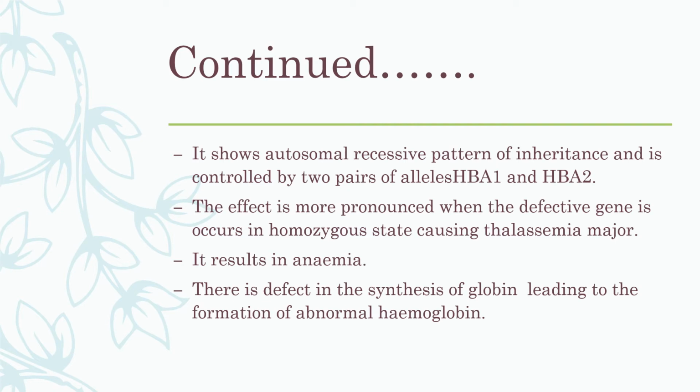If the person has only a single recessive trait, meaning the heterozygous condition, then that is thalassemia minor.